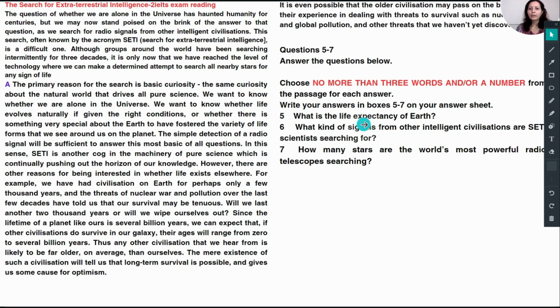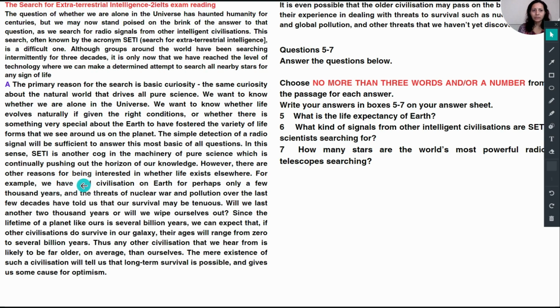So what is the life expectancy of Earth? It means what is the life of Earth they are asking. Wherever Earth is given with a capital E, that's a good thing they have given. I can see Earth is given here, and one more Earth is given. So let's read what they are asking. Life of Earth. Whether there is something very special about the Earth to have fostered the variety of life we are looking for. It means life of Earth. Anybody's life will be in years. Okay, so let's find this word years near Earth.